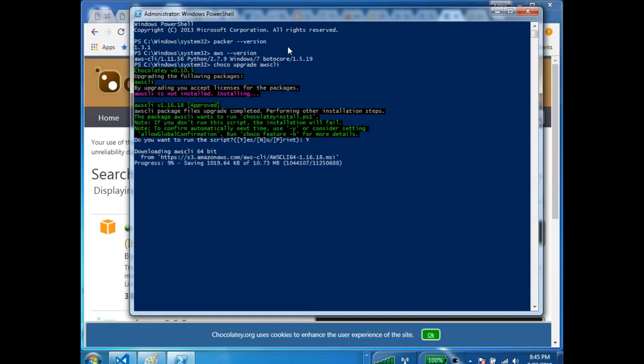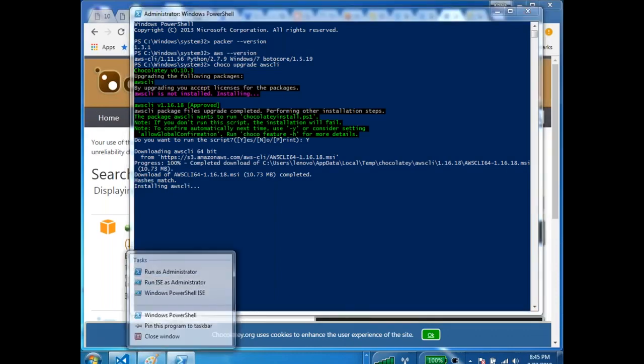So it is doing the download and it does upgrade to the new version, right? So you can use Chocolatey for all of your installations, so that you are doing it from the command line. You are not going to the web and searching everything. The only thing which you search for is the basic command. And even for that command, there is no need for you to really go to the internet.